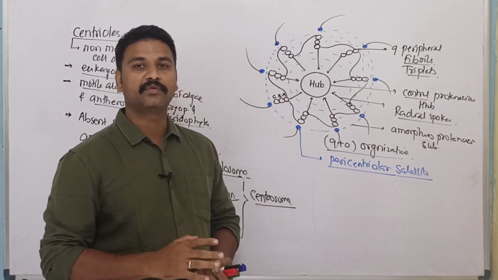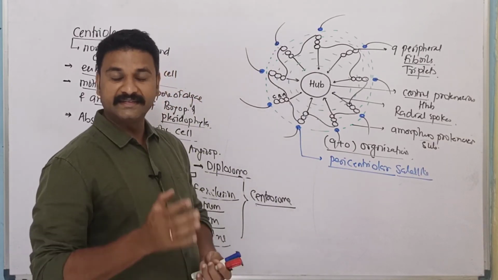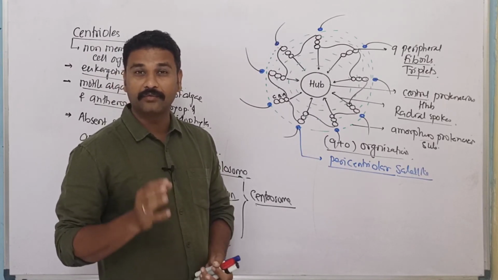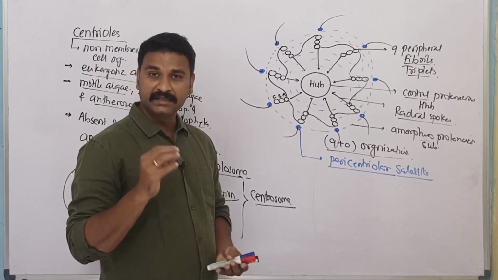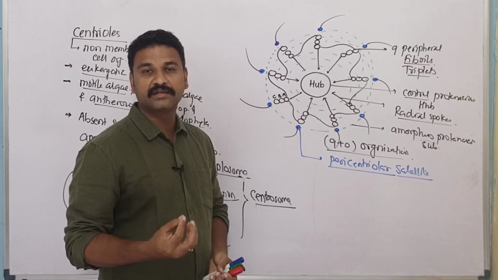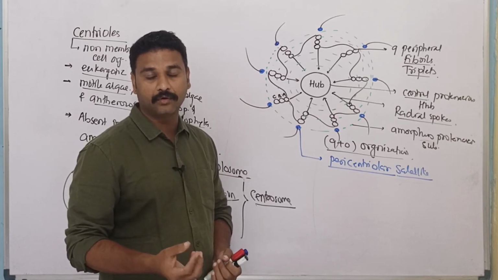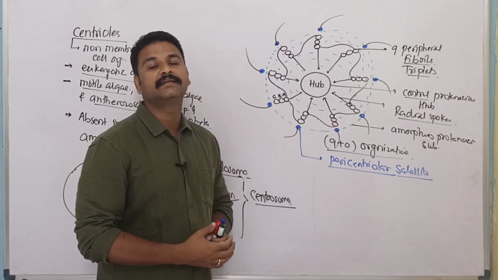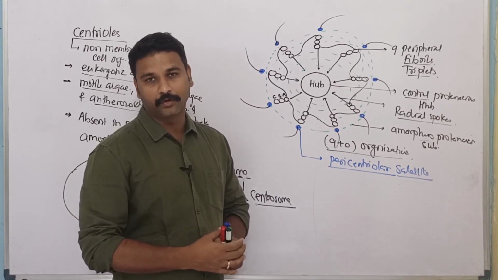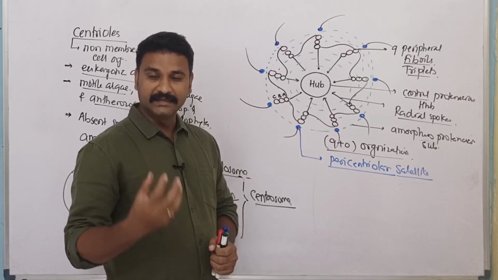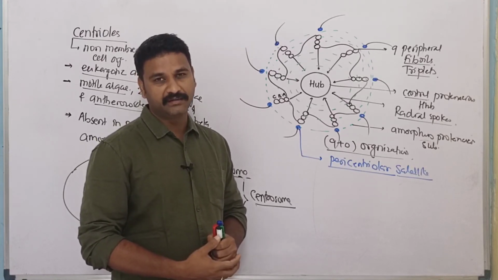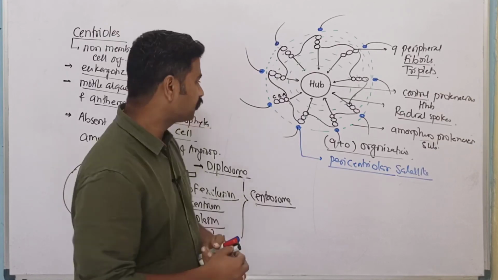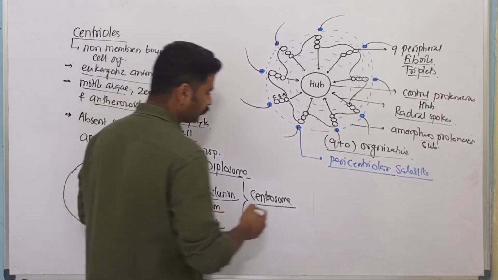So speaking about the function, centriole is mainly responsible for formation of basal body. This basal body is a basic structure which helps in the formation of cilia and flagella of the cell. Secondly, the centriole will help in the formation of aster. This aster will give rise to spindle fibers for cell division. So there are two important functions which centriole will perform.